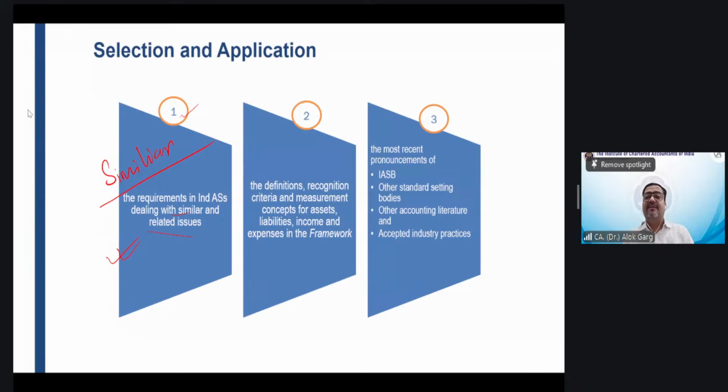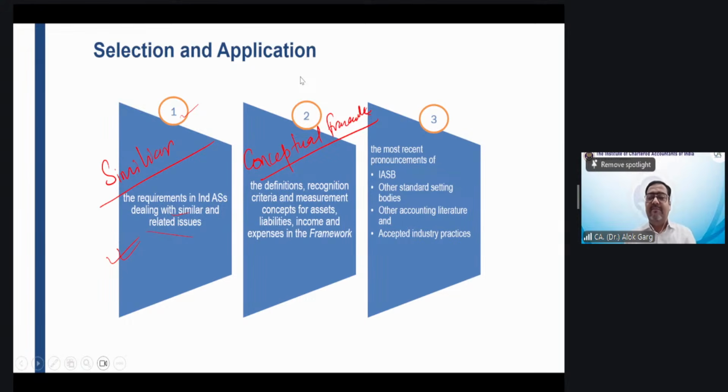Now, sir, while developing an accounting policy, even if the similar Ind AS is not available, then what should I do? One of the students was saying, sir, please apply the conceptual framework. Sir, you have taught us the conceptual framework, and the conceptual framework is the mother of all Ind AS, right?